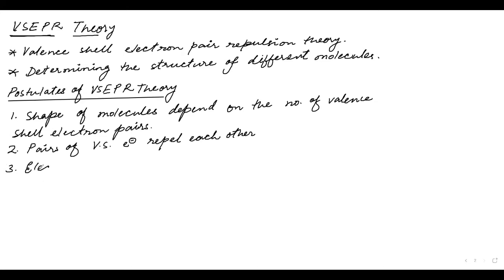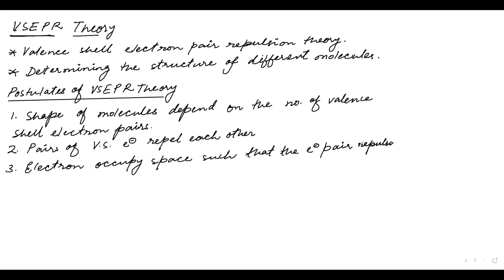Electrons occupy space such that the electron pair repulsion is minimum.